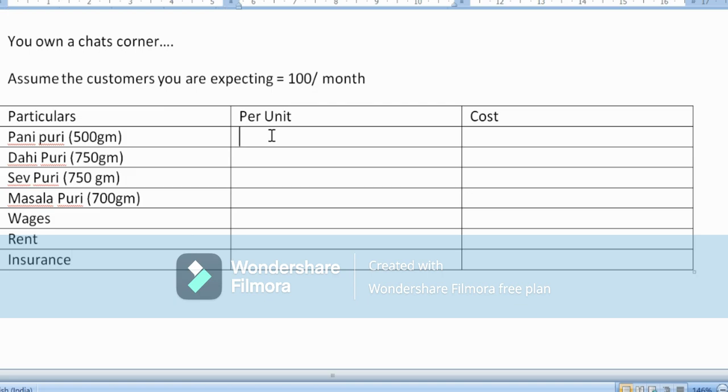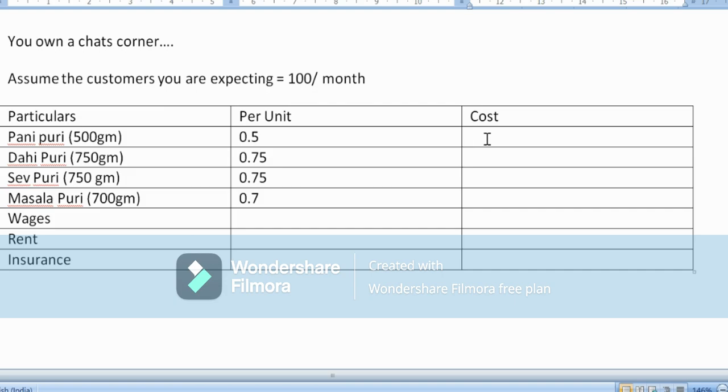When we are talking about the per unit, for 500 grams, as you all know, 1000 grams is equal to 1 kg, right? So it's 500 divided by 1000, which gives 0.5 for Pani Puri, 0.75 for Dahi Puri, and accordingly 0.75 for Sev Puri and 0.7 for Masala Puri. I've converted them into decimal figures here. In terms of the wages, rent and insurance, I'll directly put them into the cost column, because wages, rent or insurance are, in simple terms, fixed costs, right?